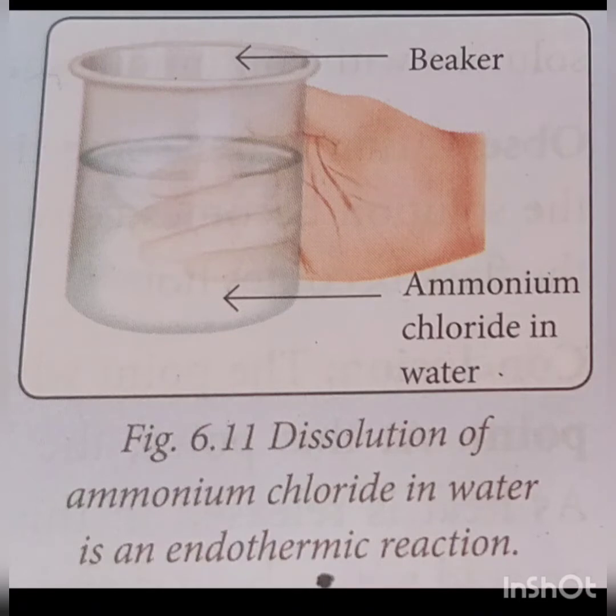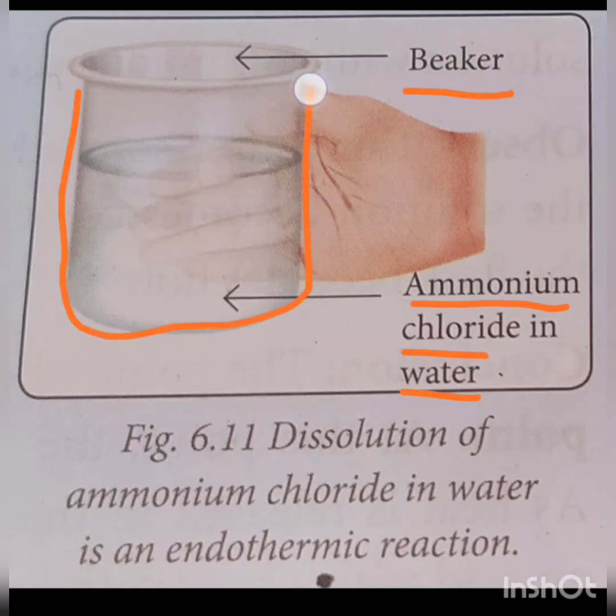For this, the materials required are ammonium chloride, beaker, a spoon, and water. The procedure for it is as follows. We will take a beaker and fill it half with the water. Dissolve ammonium chloride in water with the help of a spoon. Then touch the beaker with your hand.